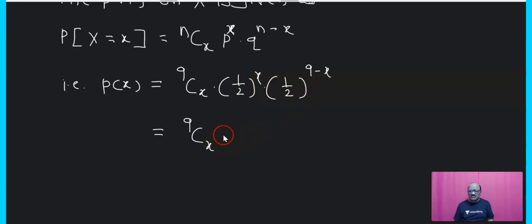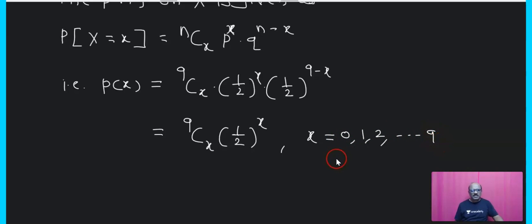Now here plus x and minus x will get cancelled, and here you will get 1 upon 2 whole bracket raised to 9, and the values of x are 0, 1, 2, up to 9.